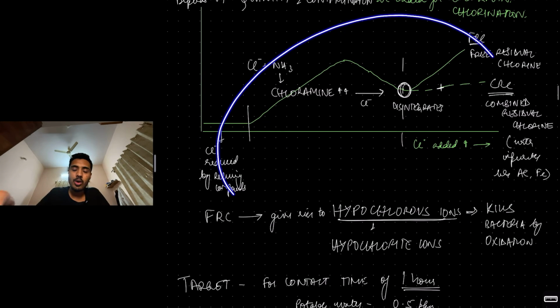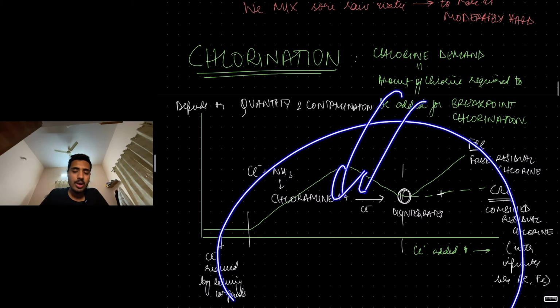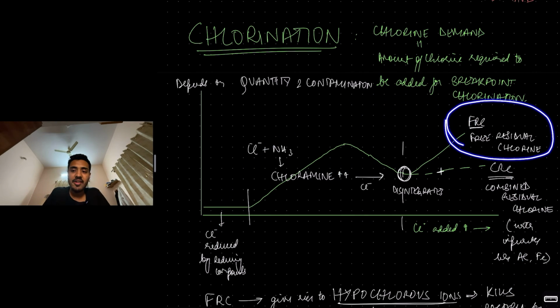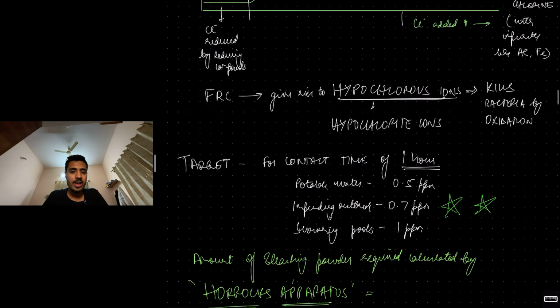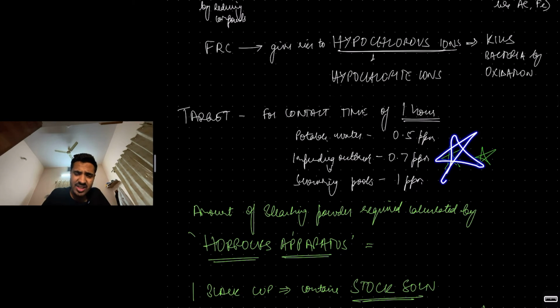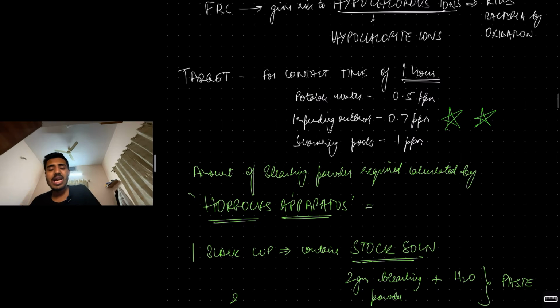We want to keep adding chlorine to the water until we reach this breakpoint chlorination, so that we get the FRC. And how much FRC do we need? This target is extremely important. For a contact time of 1 hour, we need 0.5 ppm of free residual chlorine.